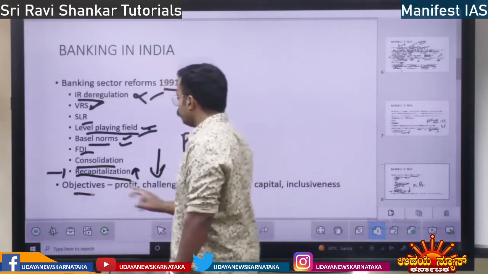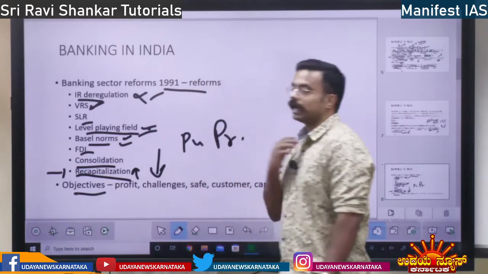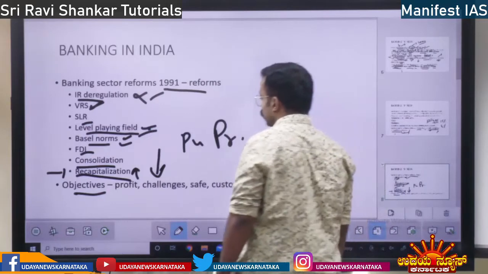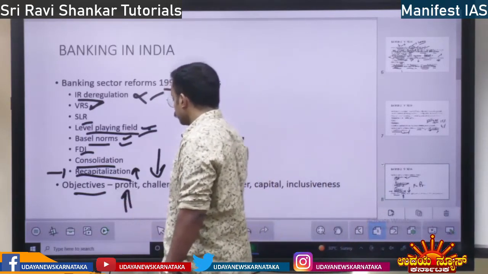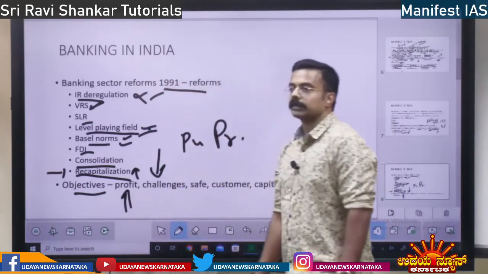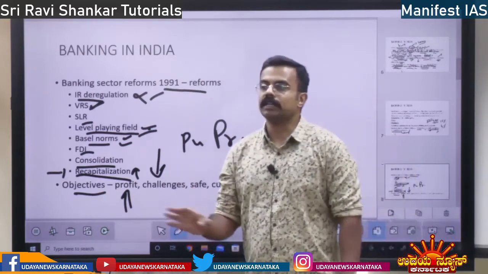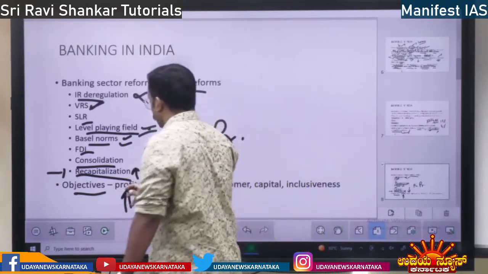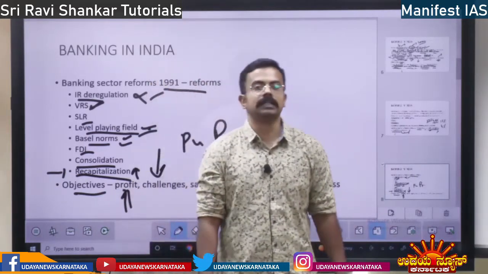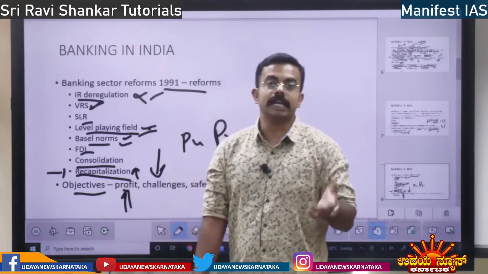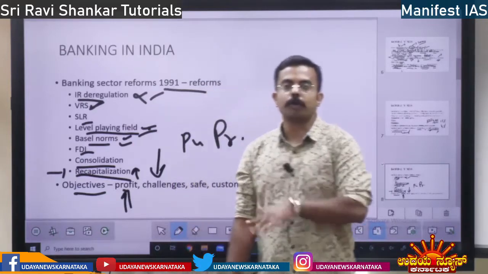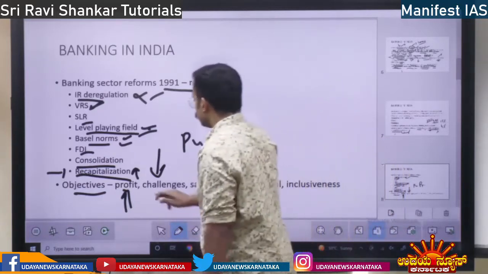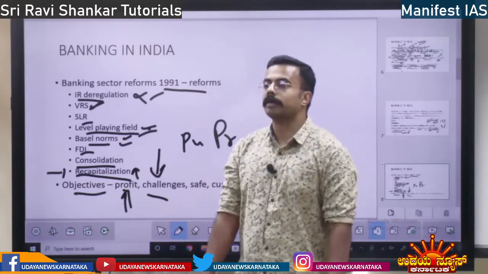So what are the objectives of the 1991 reforms? One, to make banking operations profitable. Earlier, banks were operating not for profit. Post 1991, banking operations were decided to be profitable, to yield profit to the banks. So more profit to the banks, more lending, more expansion, more quality, right? And also the objectives, socio-economic challenges.